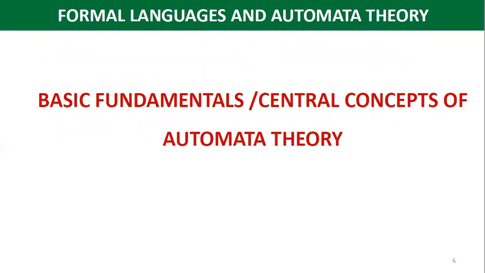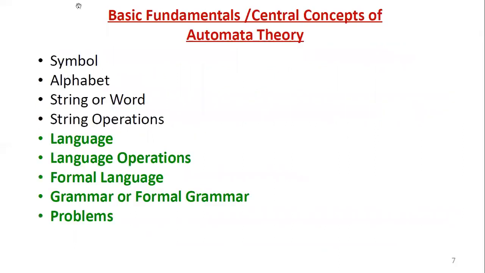So in the basic fundamentals or central concepts of automata theory, we covered in our earlier lecture symbol, alphabet, string or word, and string operations. You can recall once. A symbol is an abstract entity that we shall not define formally.